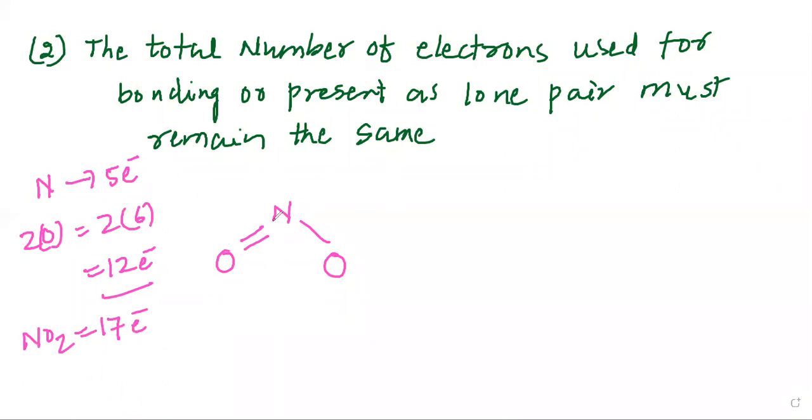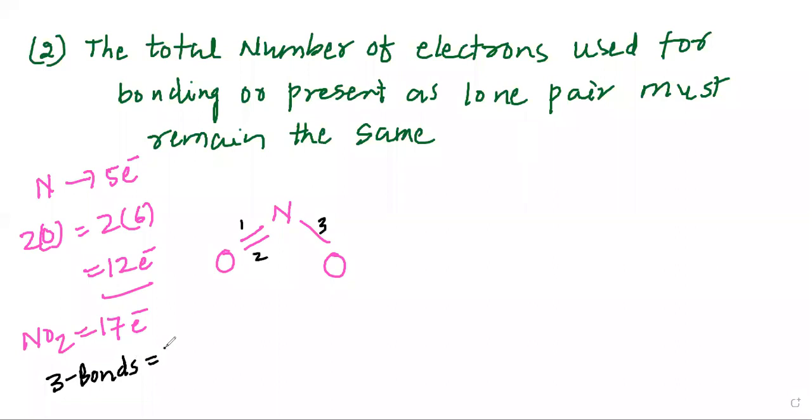Now my dear students, you can see that there are 3 bonds. So we can write the number of electrons which are utilized. One, two, and three. Total 3 bonds.